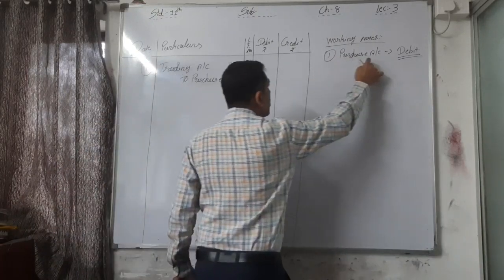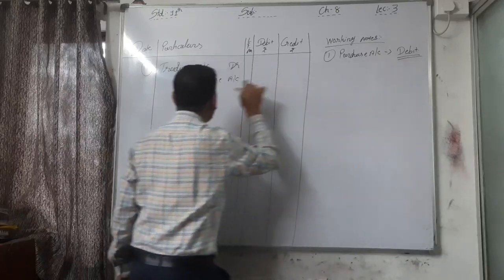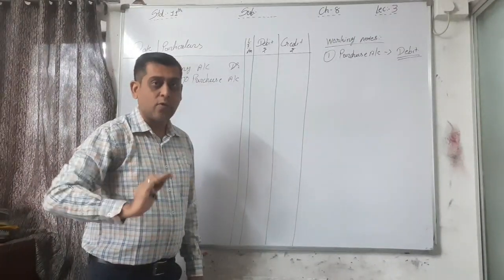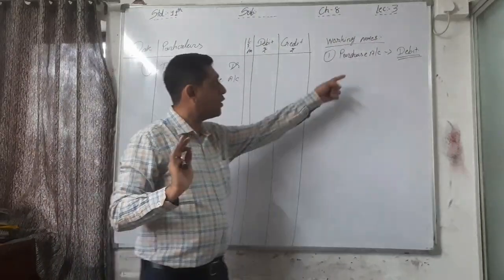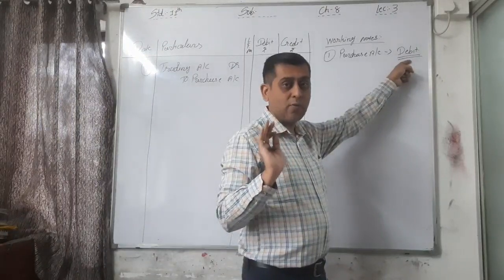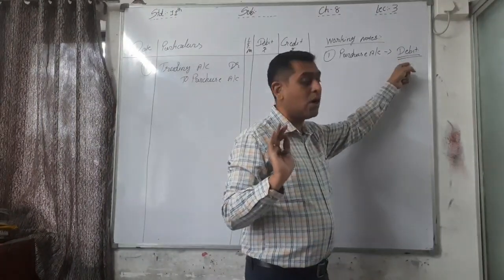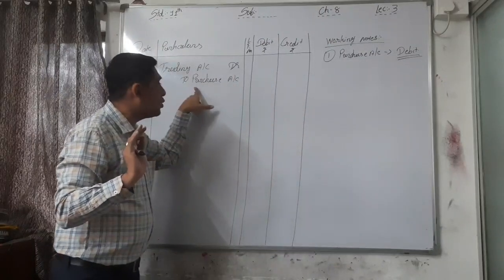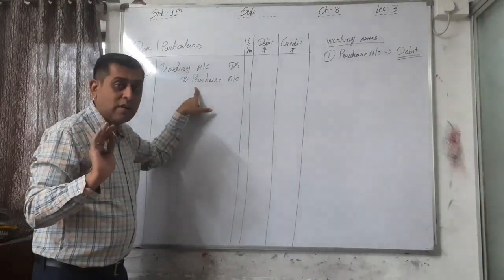See, the purchase account has which balance? Debit. So I have to credit it to make the closing entry. First of all, I have to decide which balance it has. Purchase account always has a debit balance. That's why in the closing entry we have to credit it.